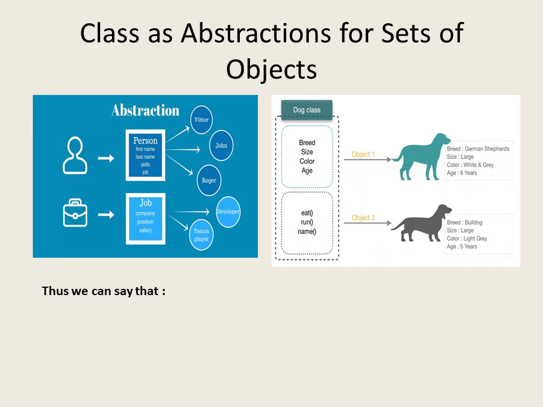Now what is written over here is class as abstractions for sets of objects. We discussed yesterday what we mean by abstraction. Abstraction is the act of representing essential features without including the background details. Now let us take examples of abstraction, to see why we say that a class is an abstraction.